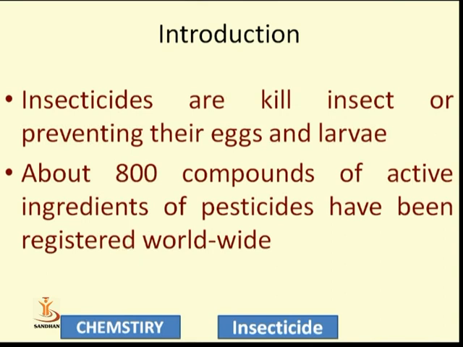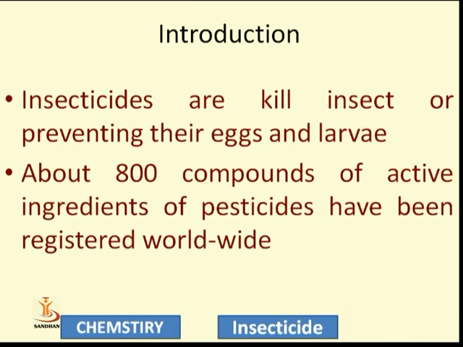About 800 compounds, a huge number, of active ingredients of pesticides have been registered worldwide. So we cannot say only one, two or three compounds. In our syllabus we discuss only four to five compounds, but about 800 active ingredients which act as pesticides or insecticides are registered worldwide.